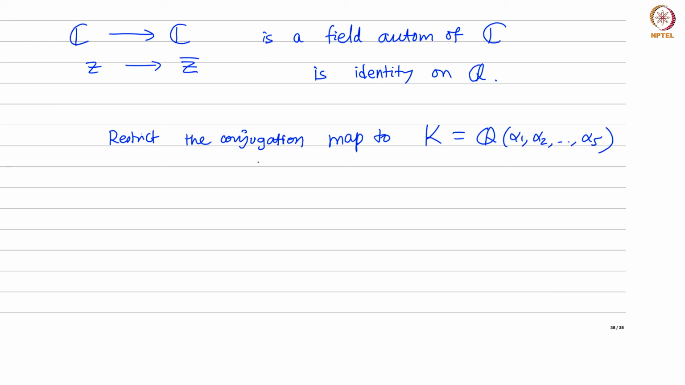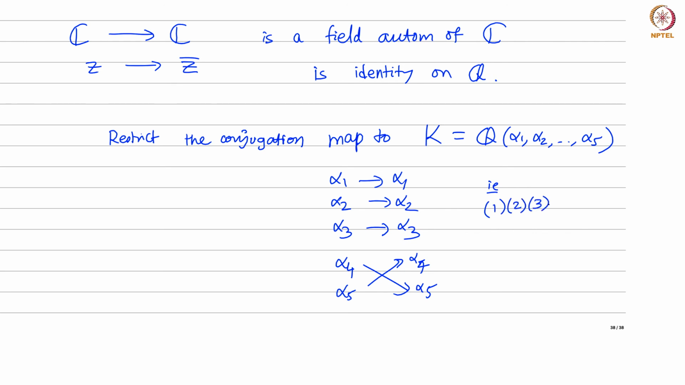Now what does this conjugation map do? Well, it fixes alpha 1, 2 and 3, right? So this map behaves like this on the roots. It sends these to themselves and it interchanges these two, alpha 4 and alpha 5. Now what sort of element is this? If you think in terms of the group action on these 5 elements, this is like a transposition, right? It sends the first 3 elements to themselves and transposes the 4th and the 5th elements. So there exists a transposition in your group G.